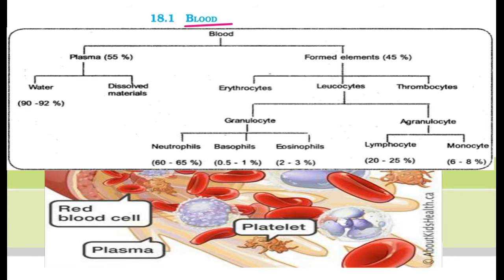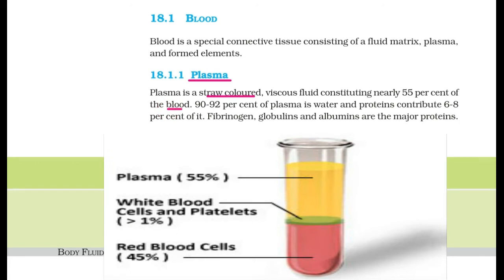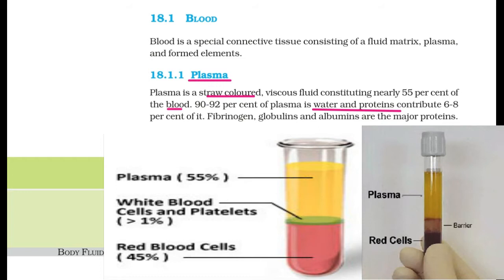Now what is plasma, right? Plasma is a straw-colored viscous fluid constituting nearly 55% of the blood. 90 to 92% of the plasma is water, and proteins contribute 6 to 8% of it.